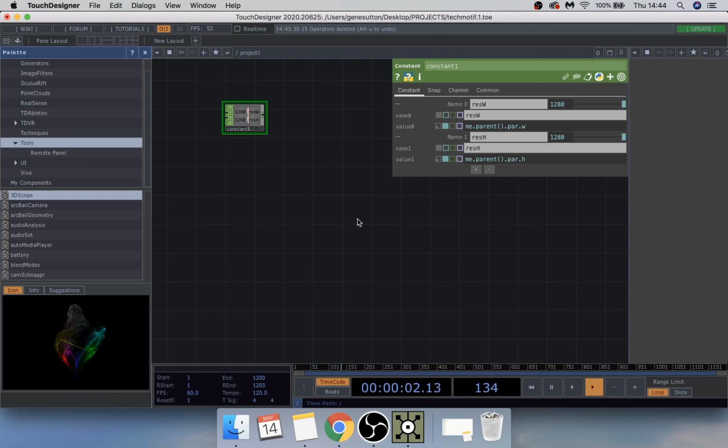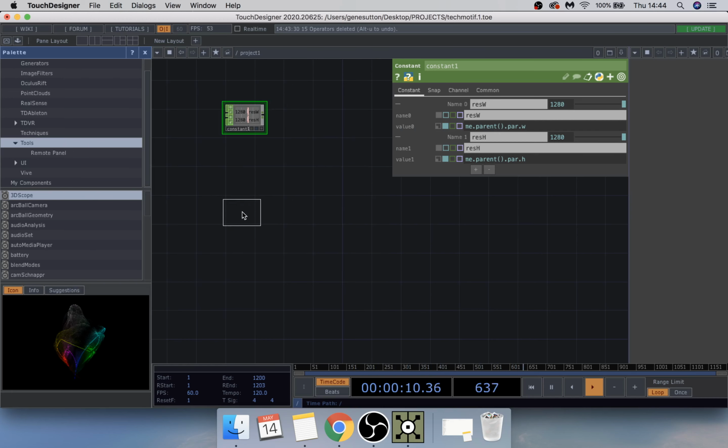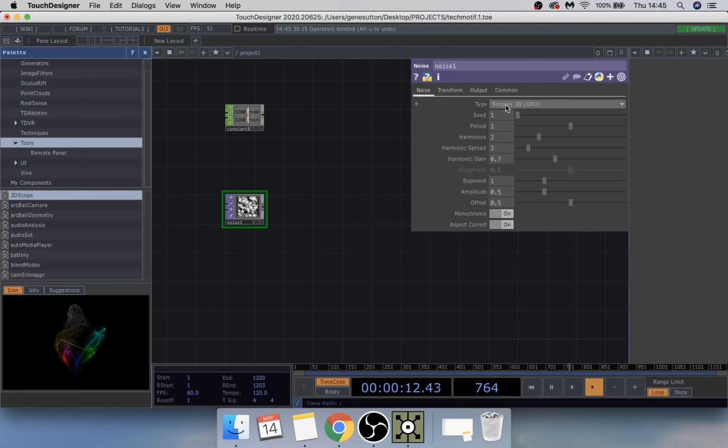Now we've got that all set up, we are going to add our noise TOP, like so, and just change a couple things here. I'm just going to change that to Perlin 4D GPU and change the period to 2.